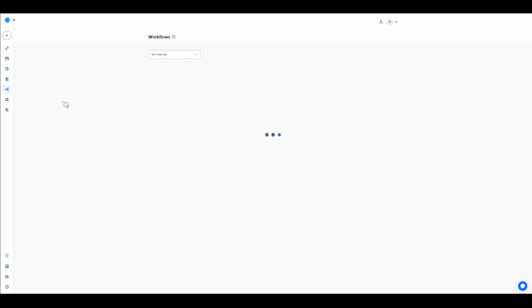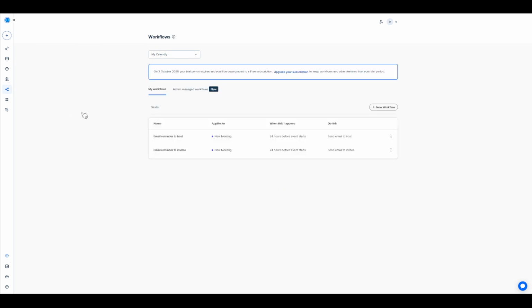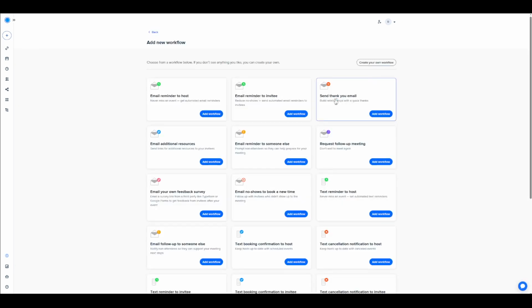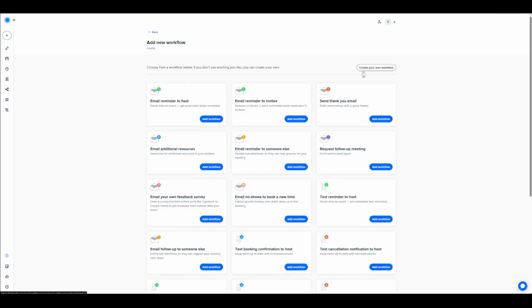Once you've selected the workflow icon, shift your focus to the right side of your screen. You'll see a plus sign followed by the text New Workflow. Click on this to initiate the process of creating your own custom workflow tailored to your specific needs. After clicking, you'll be prompted to create your own workflow.